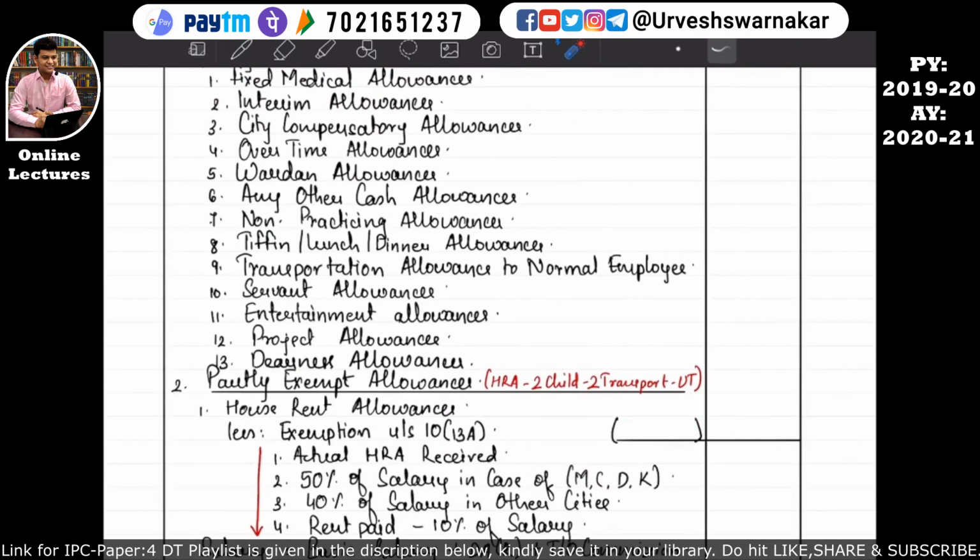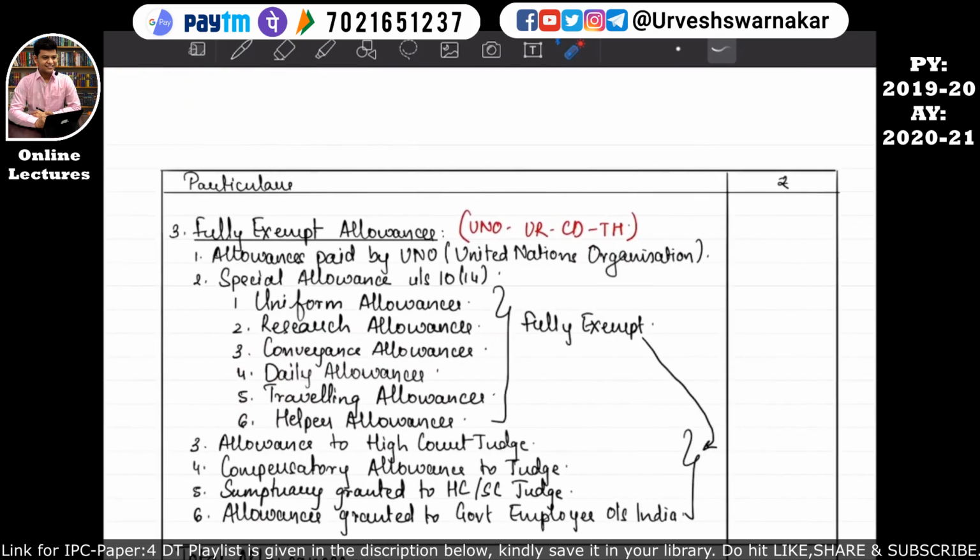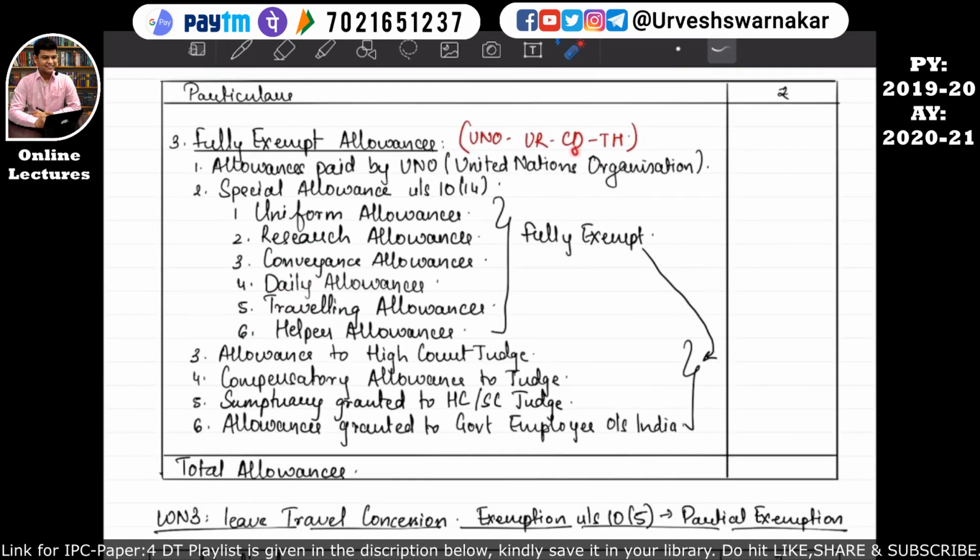But if the assessee is receiving transportation allowances, then such allowances will be fully taxable. I hope this is quite clear to you all. Then the D stands for daily allowances. Daily allowances received by the employee from the employer will be considered as fully exempt.